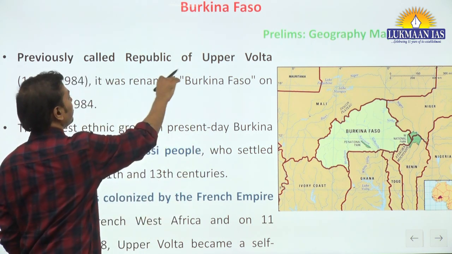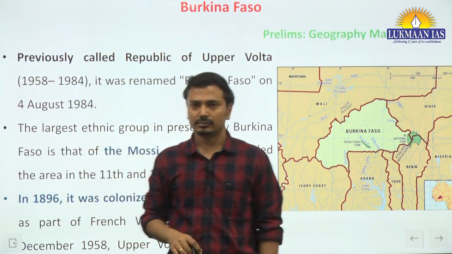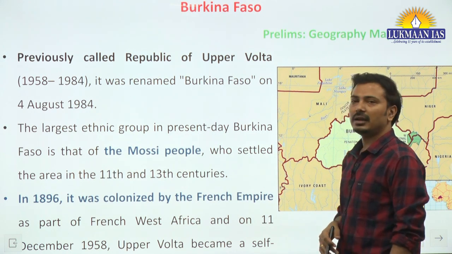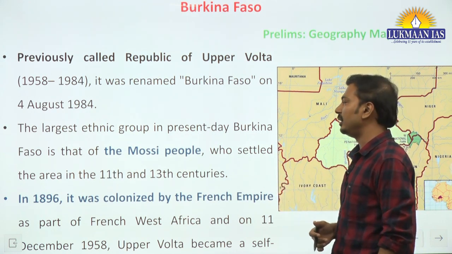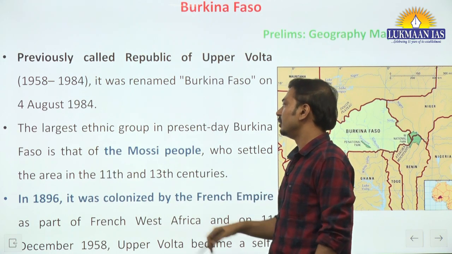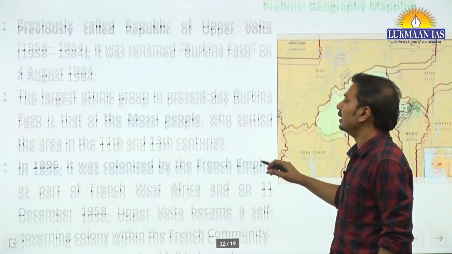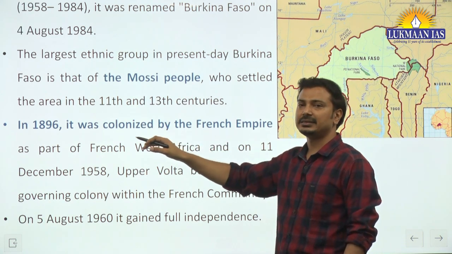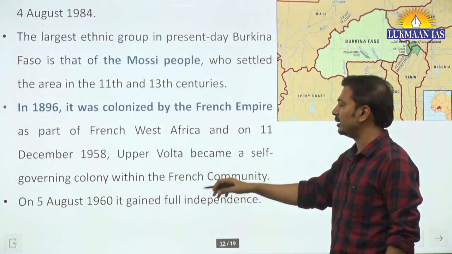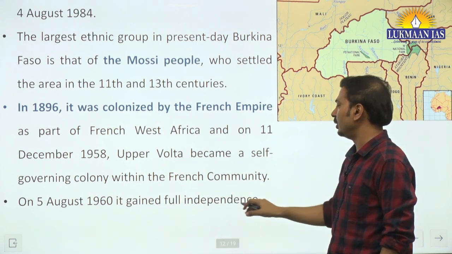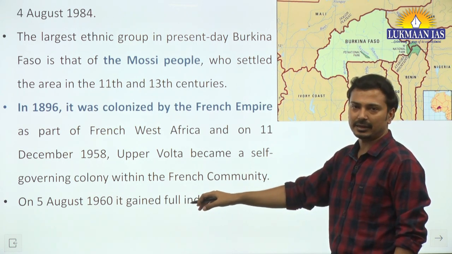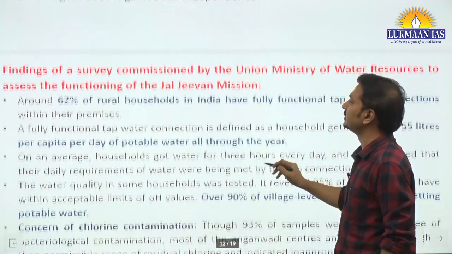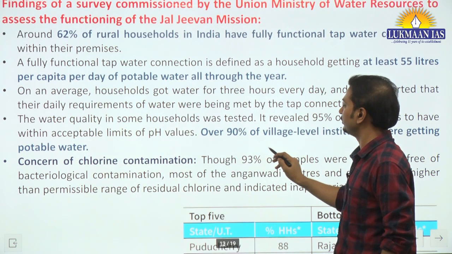Previously, it was called Republic of Upper Volta, but it was renamed as Burkina Faso in 1984. The largest community that lives in the country is known as Mossi people, okay, ethnic group. It was colonized by the French Empire in 1896 and it got independence later in 1960. Full independence जो है 1960 में मिला है, Burkina Faso. Okay, many times it is in news because of this military coup only.